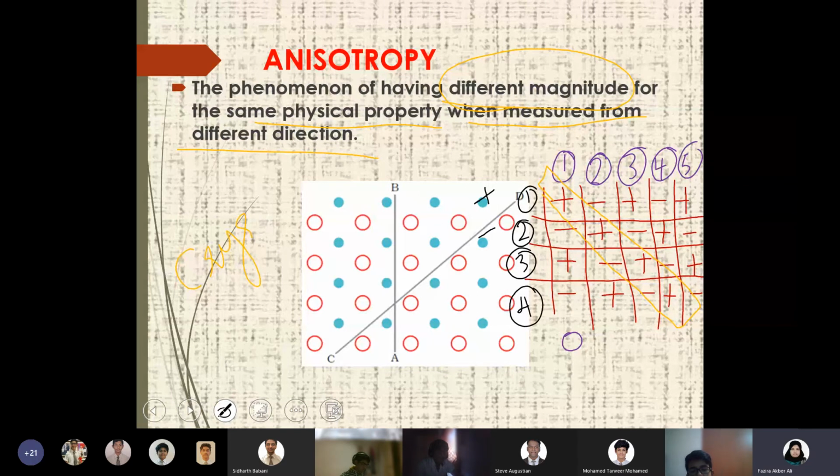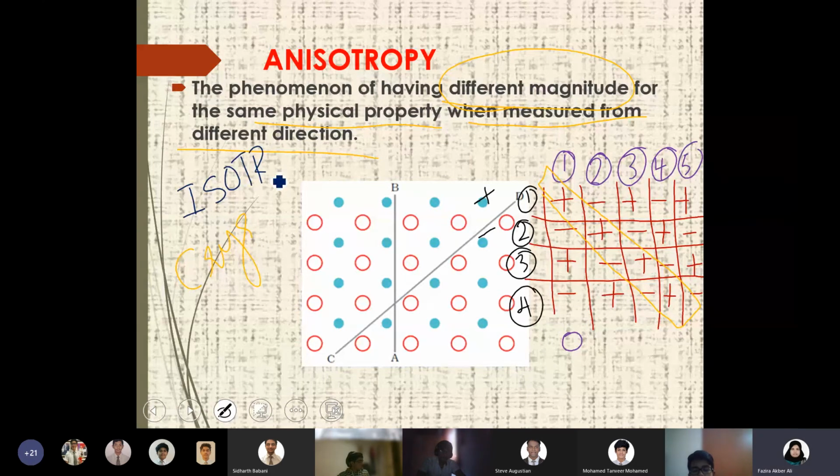Refractive index is another important property where you will get different values when measured in different directions for crystalline substances. So this happens in the case of crystalline substances. But amorphous substances are isotropic.